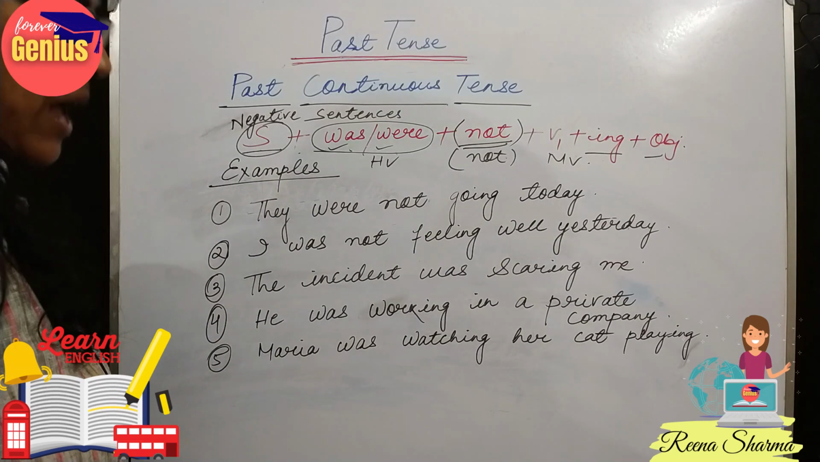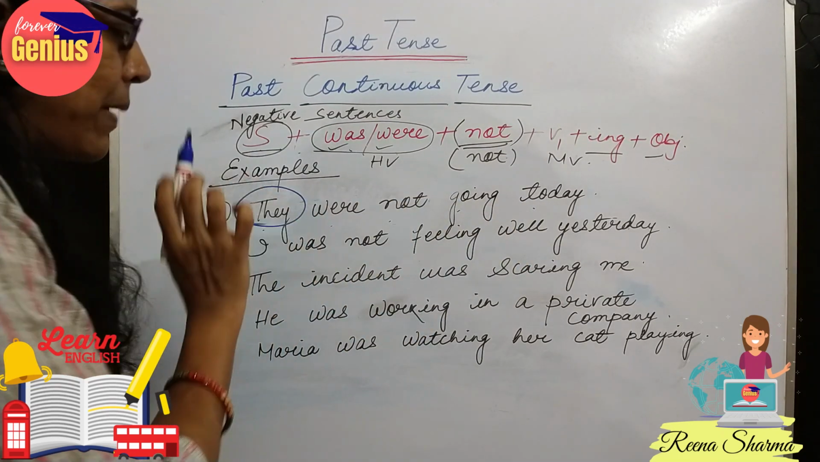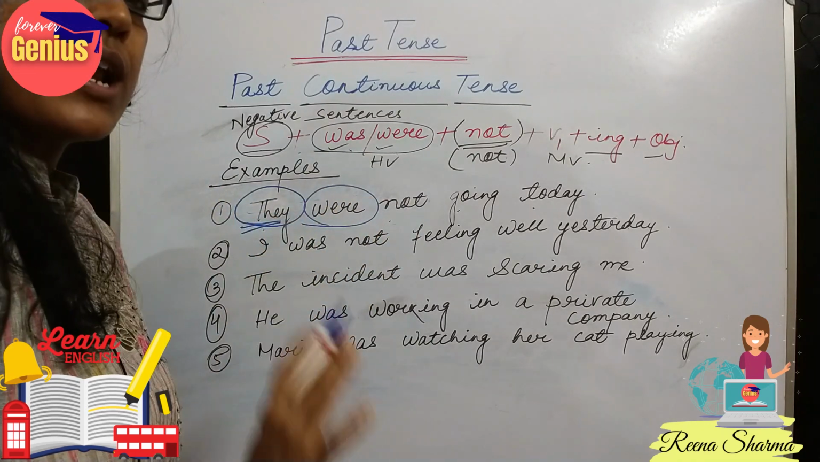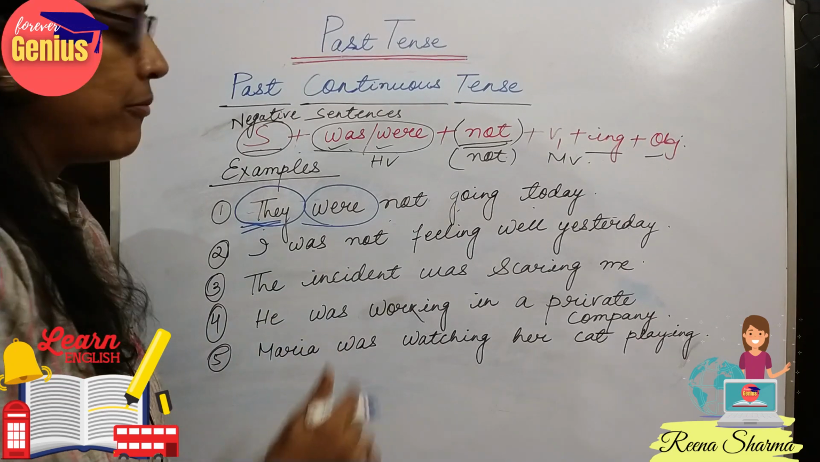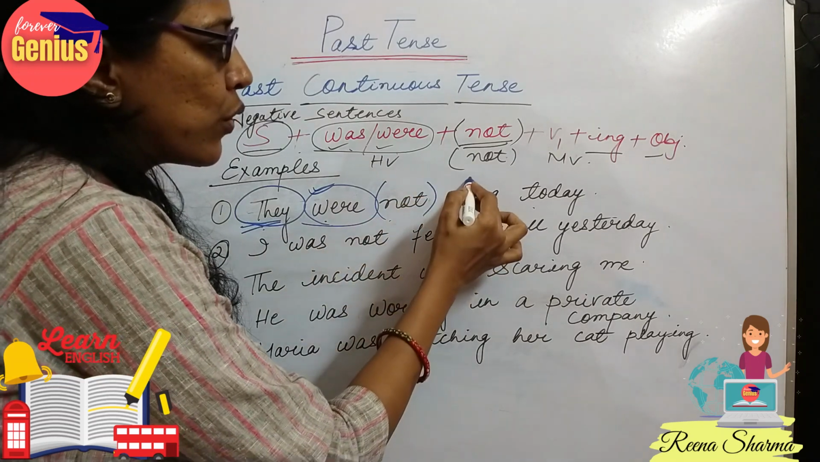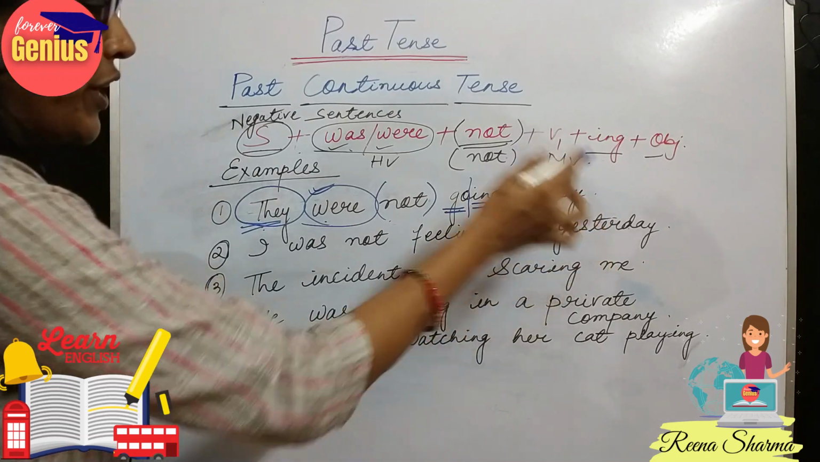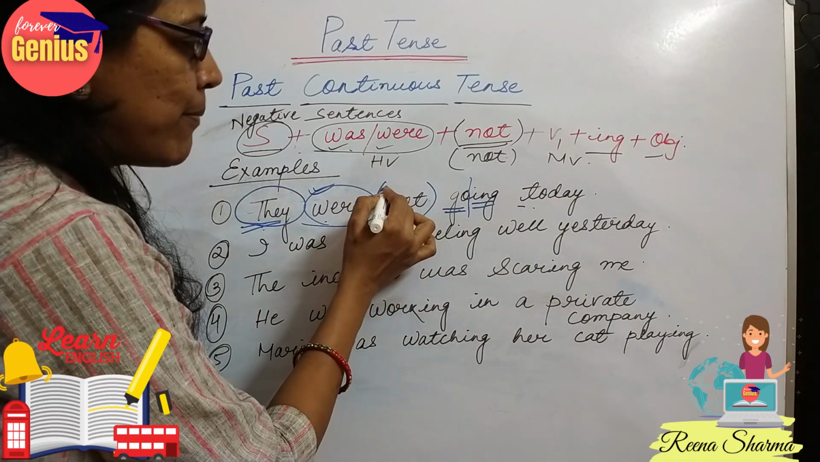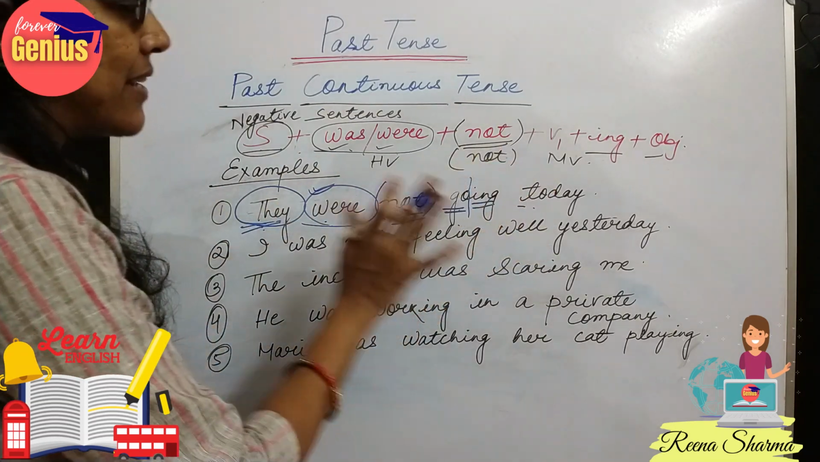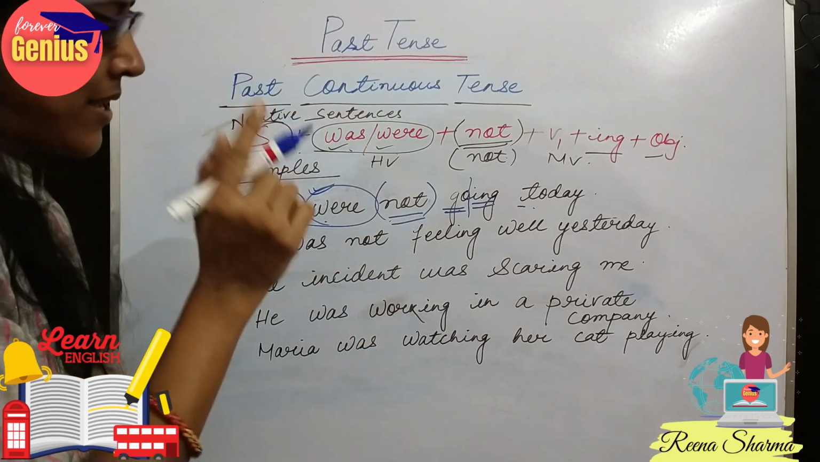So let's look for some examples. They were not going today. So they is the third person plural form, so for plural form we use were. They were not, go plus ing, were plus ing. They were not going today. See, by simply adding the word not, the meaning of the sentence is changed. The affirmative is converted into a negative sentence.